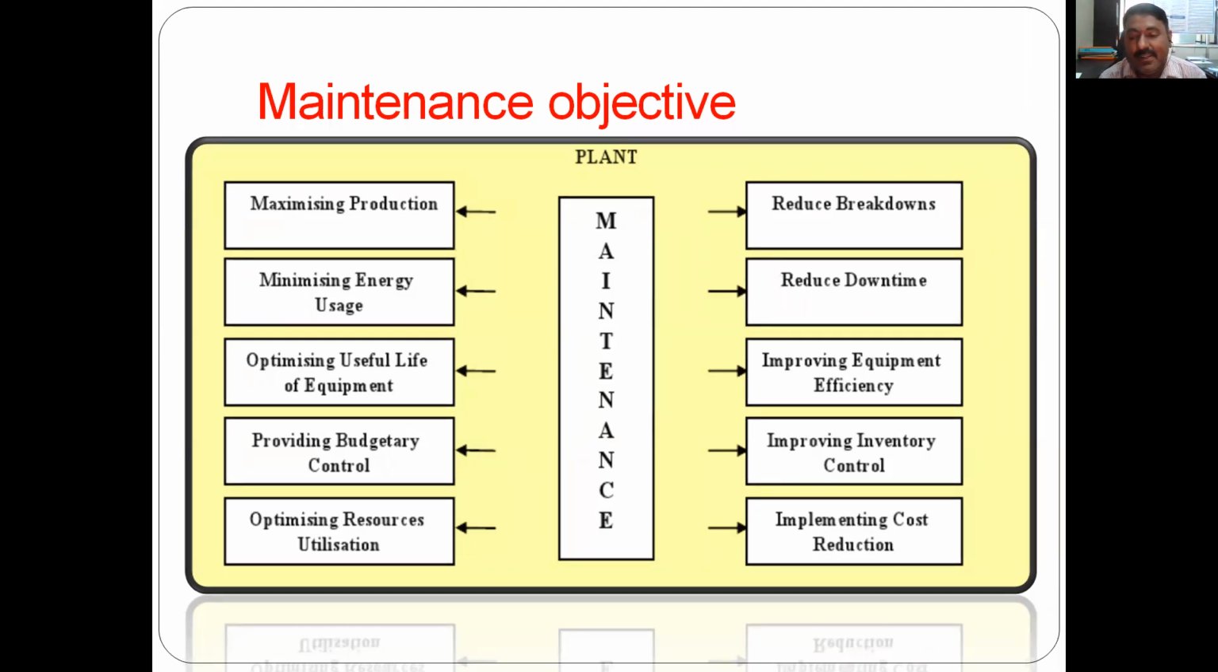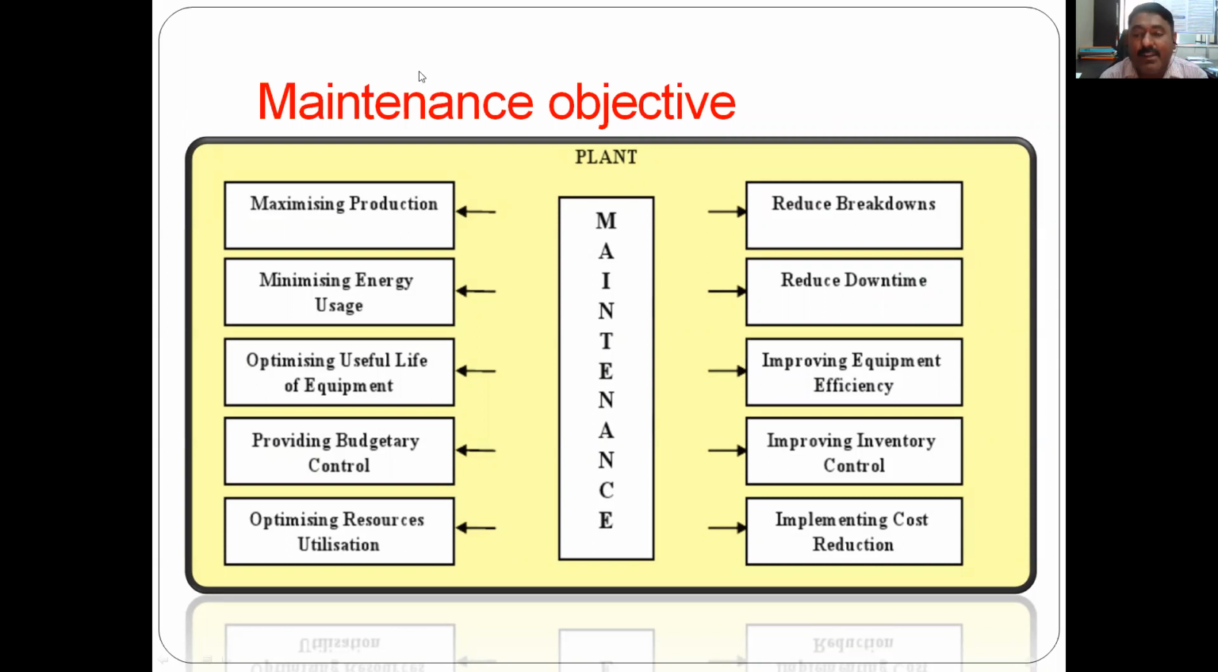So the maintenance objective is to improve inventory control. If any machine breaks down, the question is how to bring that machine once again to its original or working level. This is the objective, so that inventory control will be good.